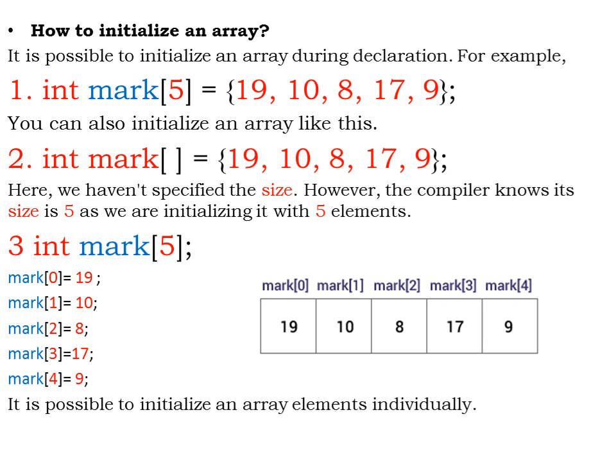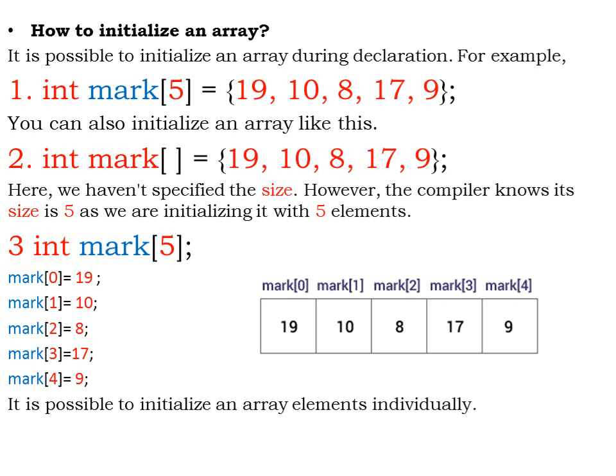So 0 is the index location for this value 19 that is stored inside this array mark. So 10 is the next value that I have stored at index value 1, 8 is the third value that I have stored at index location 2, and 17 is the fourth value that I have stored at the index value 3, and 9 is the fifth element that I have stored at index value 4.